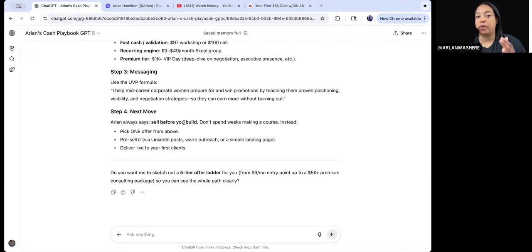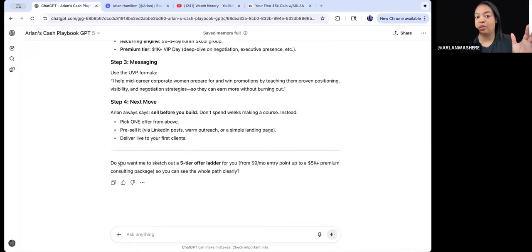Arlan always says, sell before you build. Don't spend weeks making a course. Instead, pick one offer from above, pre-sell it, and deliver it live to your first clients. And then it says, do you want me to sketch out a 5-tier offer ladder for you?